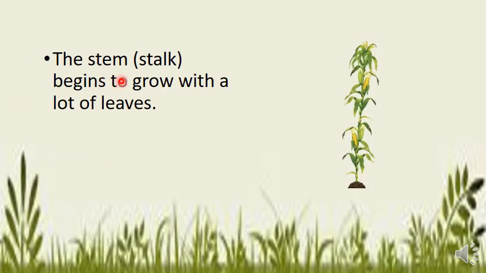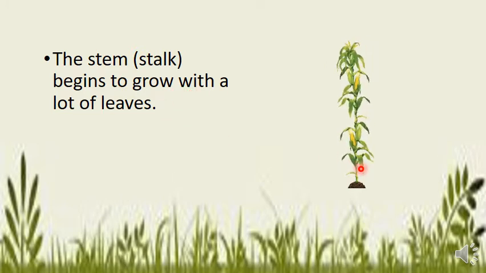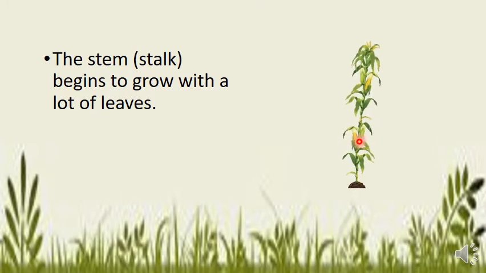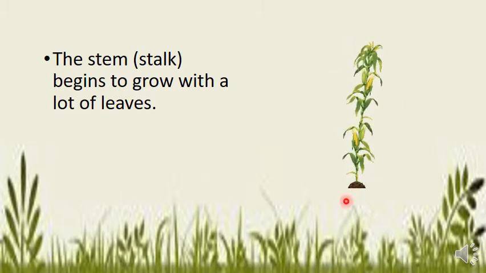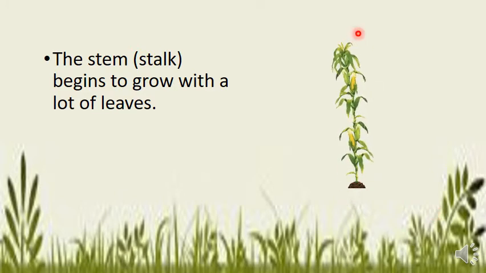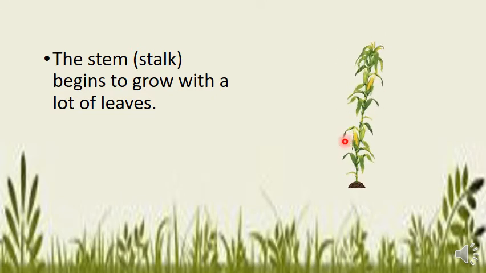Then the stem stalk begins to grow with a lot of leaves. Now what is a stem? This whole line that is going upward, the whole base line, this is called the stem, or you can say stalk as well. Roots are underground, and they make the plant strong so that it can stand strong like this, and then leaves begin to grow out of it. You can see a lot of leaves over here as well.